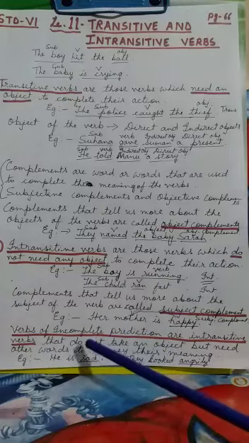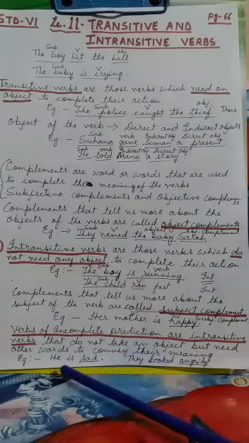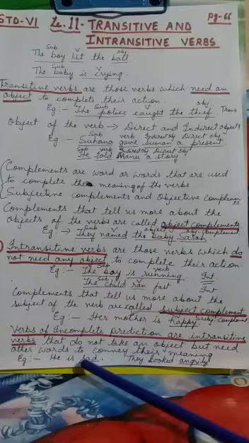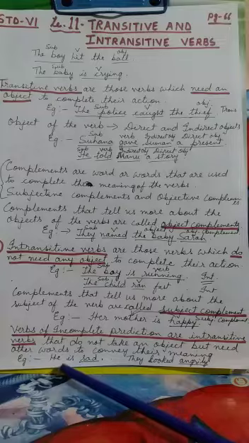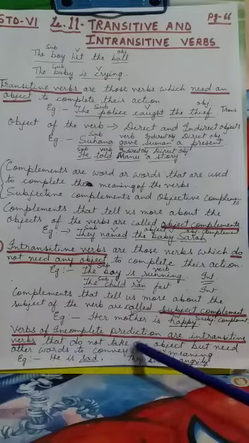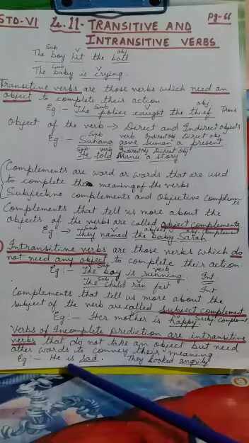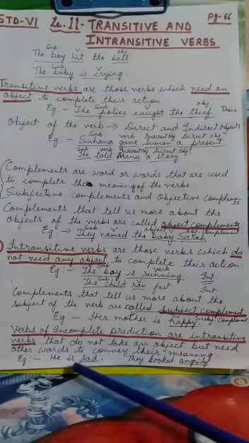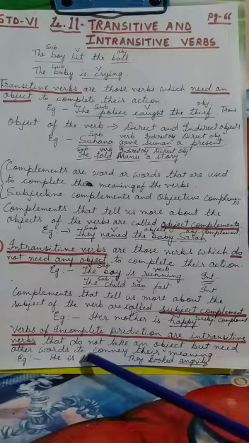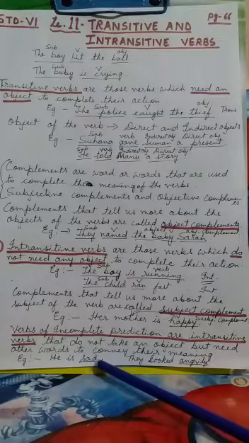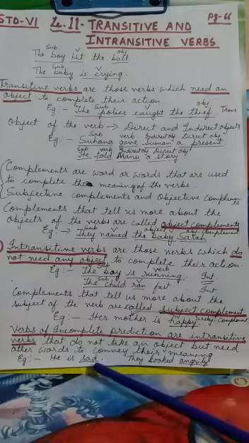These are verbs of incomplete predication, like suppose for example, he is sad. When we say he is, the verb is not complete, it is incomplete. So here these are verbs of incomplete predication. To complete the meaning of this, we need a word or some words to complete the meaning. Those words, okay, are known as complements.